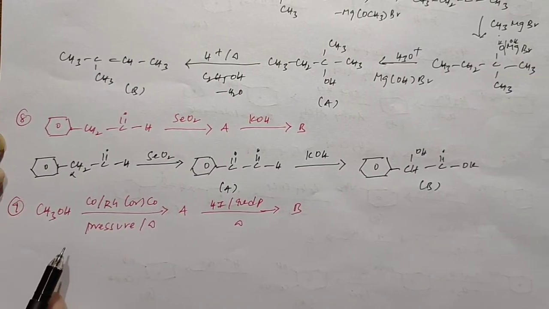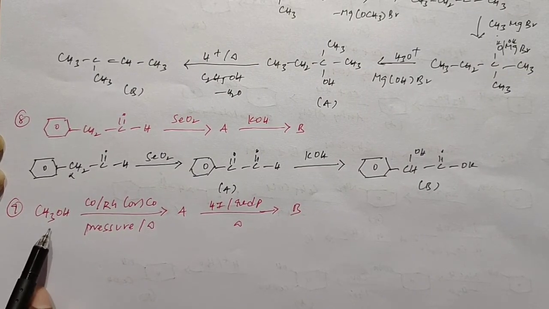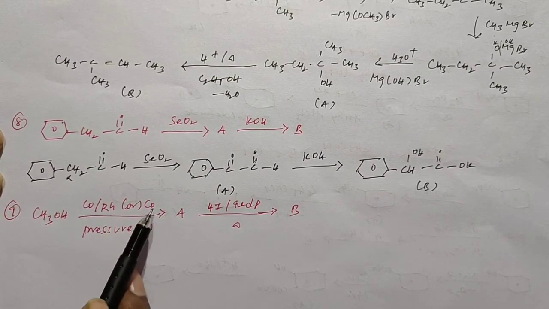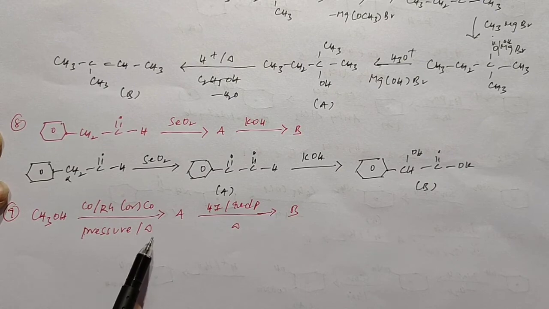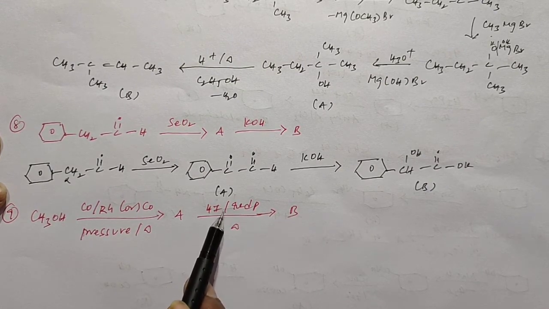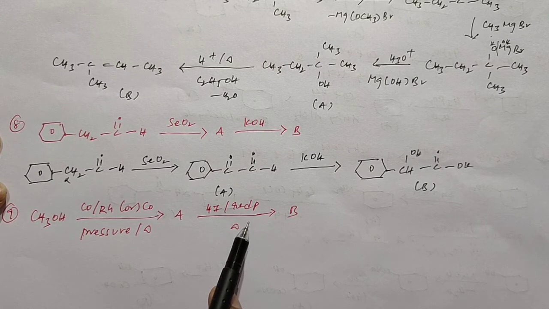Okay students, this is the next reaction. So next ABC reaction. When methanol reacts with carbon monoxide in presence of ruthenium or cobalt under pressure and heating, it can form compound A. After that, it reacts with hydrogen iodide in presence of red phosphorus, undergoing strong heating. It can form B.